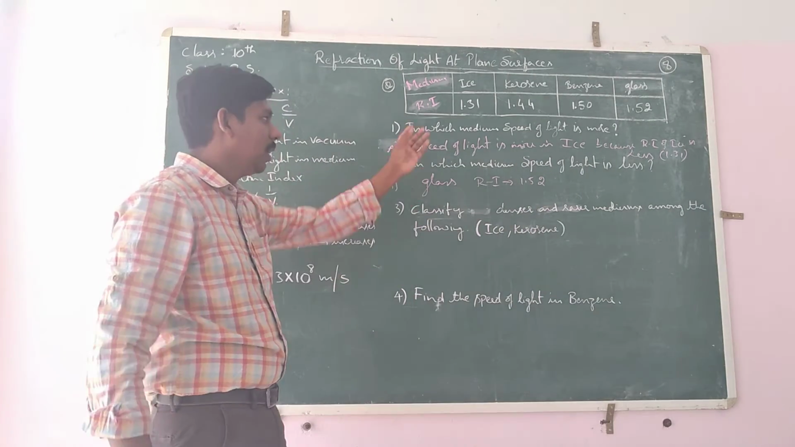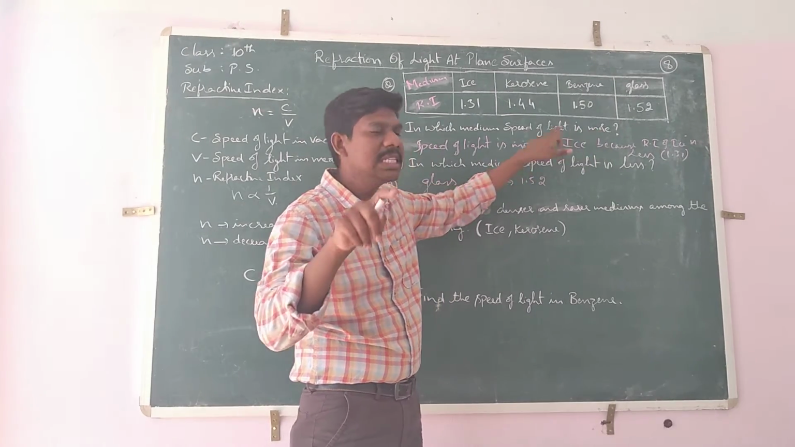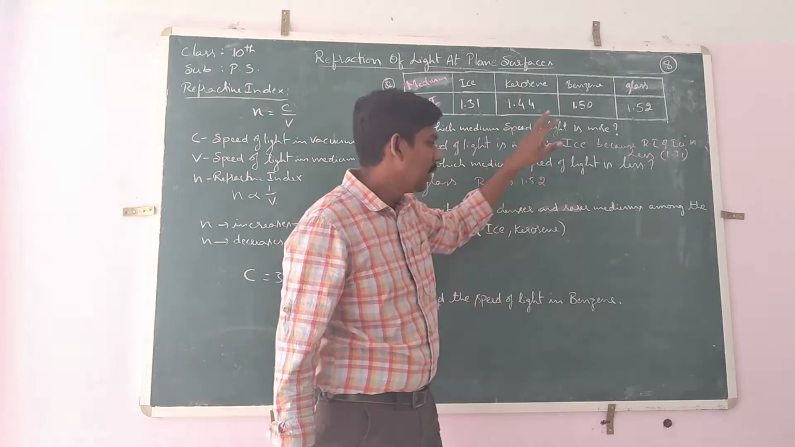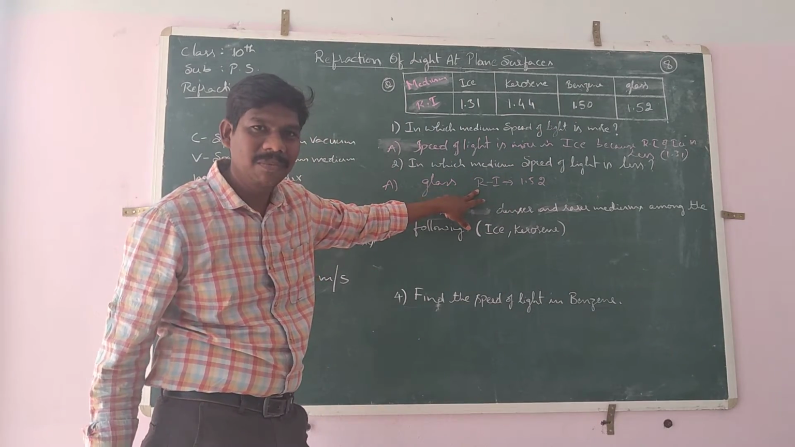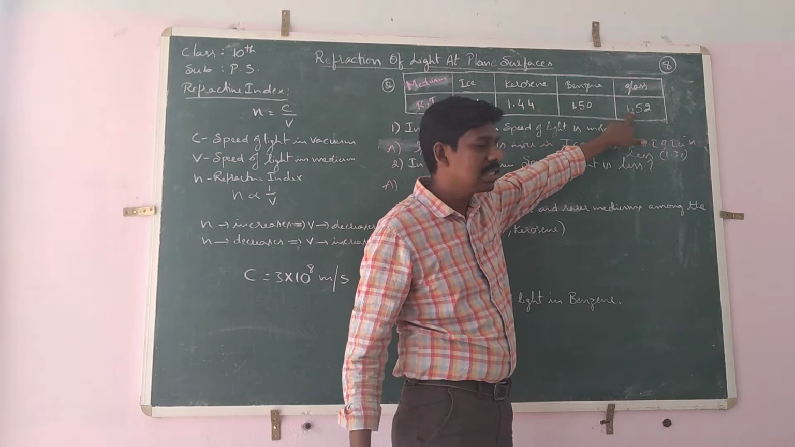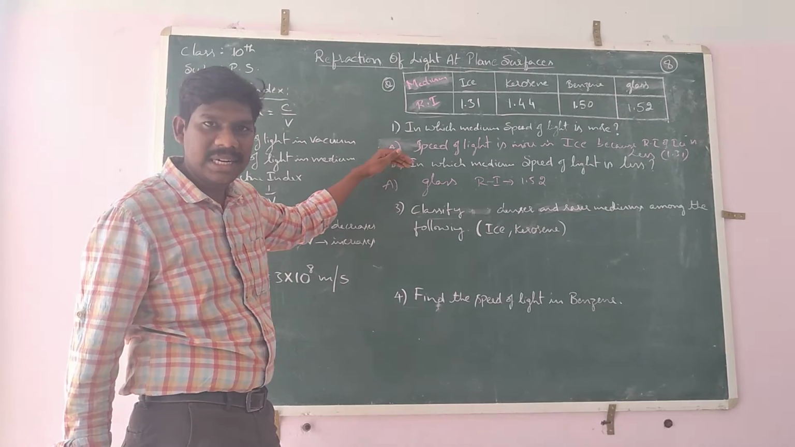So are you able to understand? The speed of light is more if the refractive index value is less, that is 1.31 among the given four values. The speed of light is less means the refractive index should be more, so among the given four values it is 1.52. That's why these two questions are answered like this.